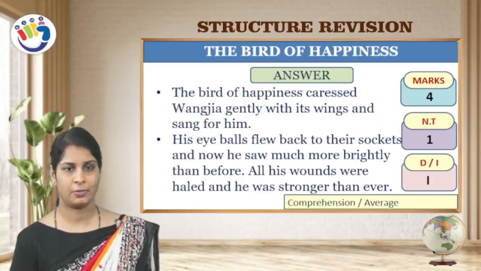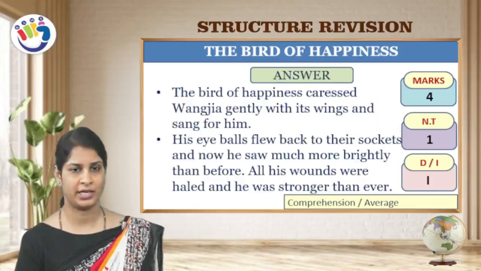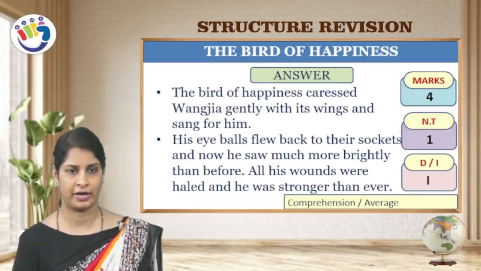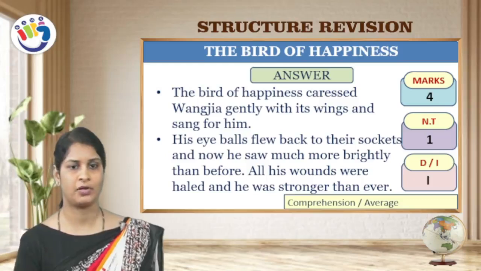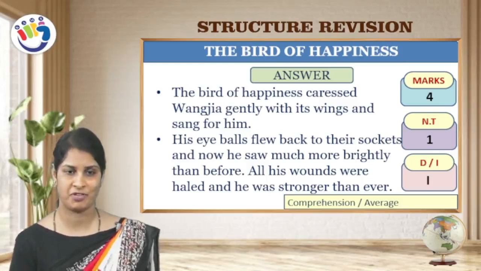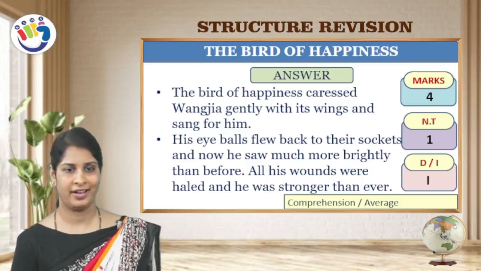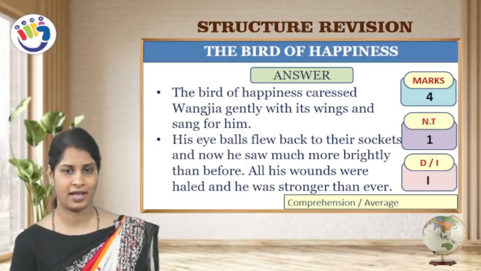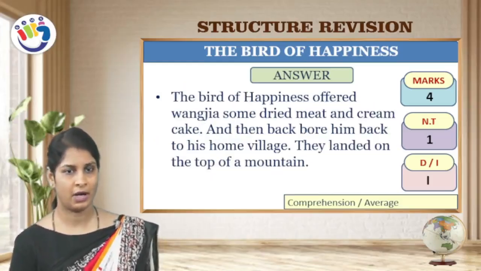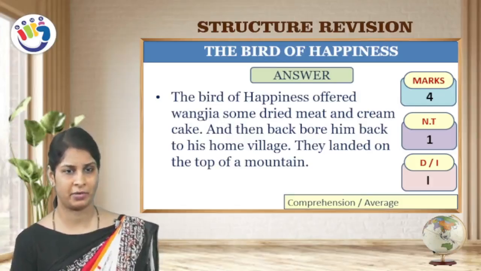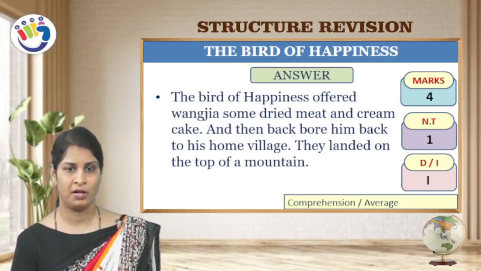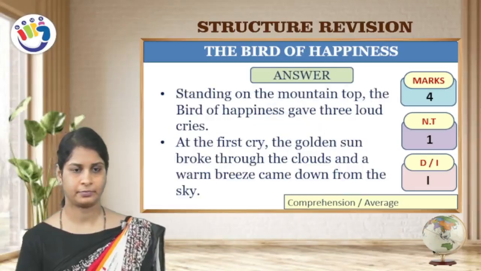Answer is, the bird of happiness caressed Wangzia gently with its wings and sang for him. His eyeballs flew back to their sockets and now he saw much more brightly than before. All his wounds were healed and he was stronger than ever. The bird of happiness offered Wangzia some dried meat and cream cake and then bore him back to his own village. They landed on the top of a mountain.